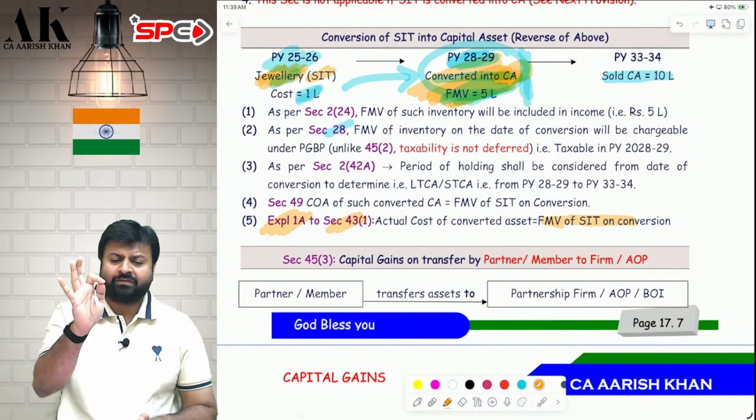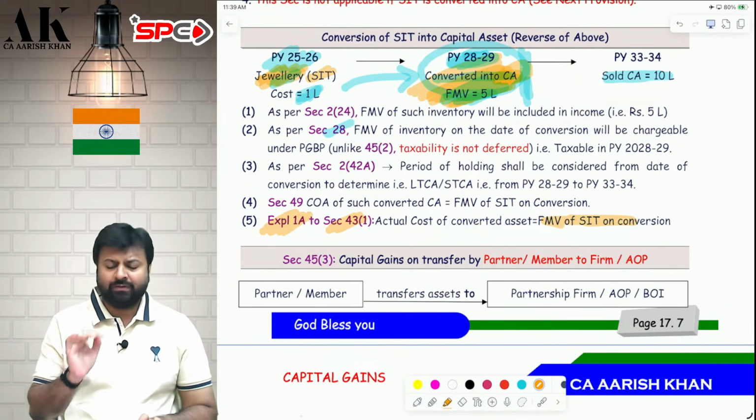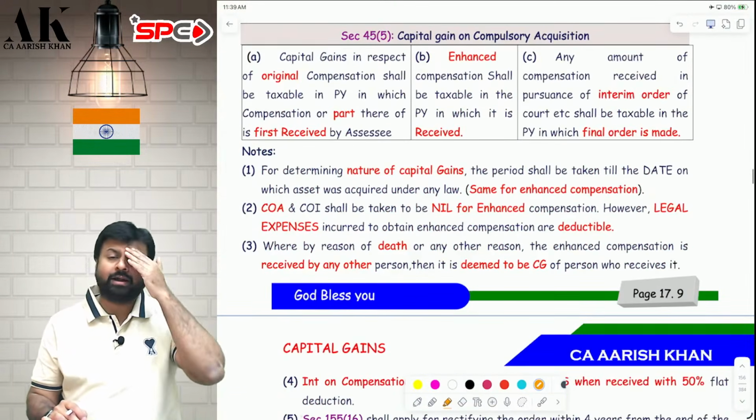Everything revolves around that 5 lakh rupees. Everything revolves around that. Everything. So this is our second exception. Let's go on to the third exception. I'm leaving some pages here. I'll come back to that in 10 minutes.